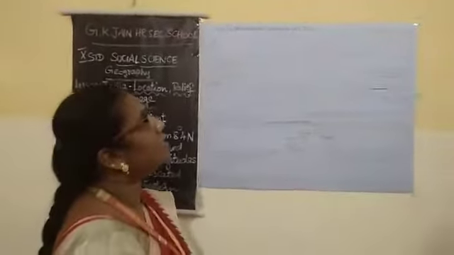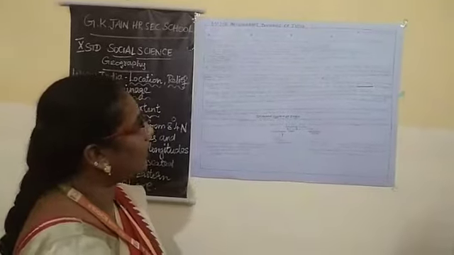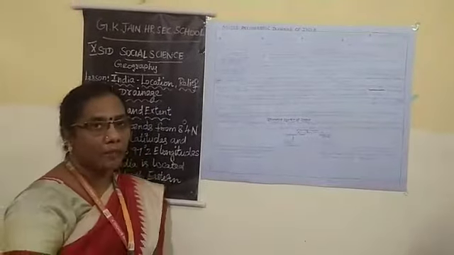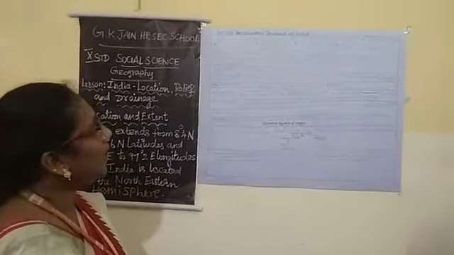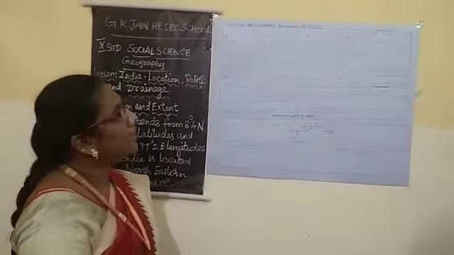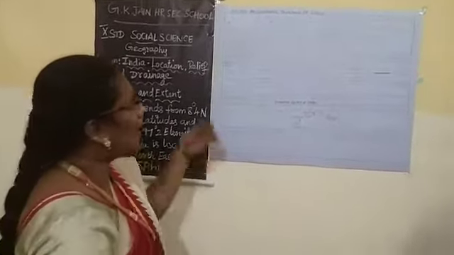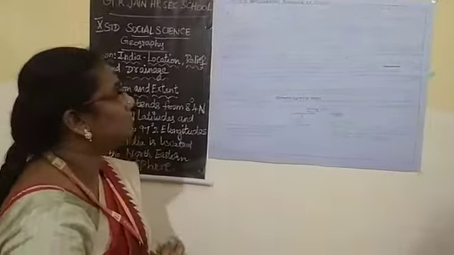We will see the chart. Major physiographic divisions of India. There is a varied nature of physiographic divisions in India. There are Himalayan mountains, Great Northern Plains, Peninsular Plateau, then the Indian Desert, the coastal plains and the islands. We will see one by one. First one is Himalayan mountains.